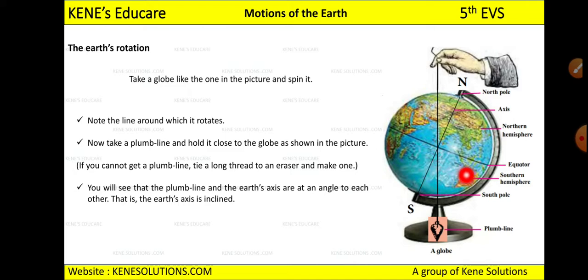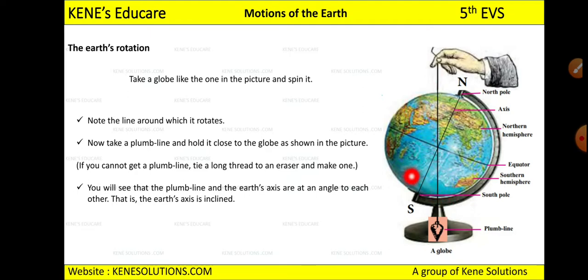You need to know on which line it is rotating, and then you can take a plumb line and hold it close to the globe as shown in the picture. If you can see here, this is how you should hold it. This is the plumb line. If you cannot get a plumb line, then tie a long thread to an eraser and make one. Just keep the eraser in the middle of the globe, and tie one thread to it.